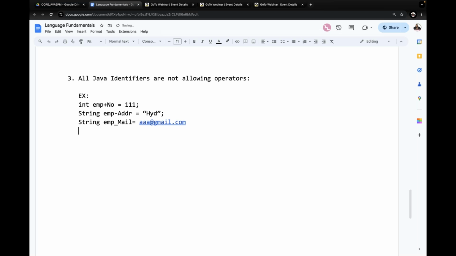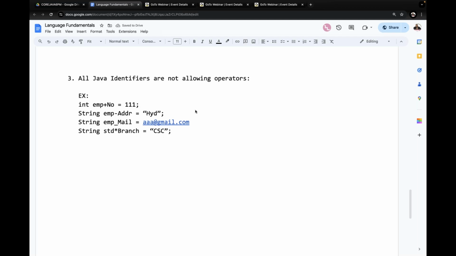Then string std, that means student, for example, student dot branch star is equal to branch, say for example CSE, like this we provided.